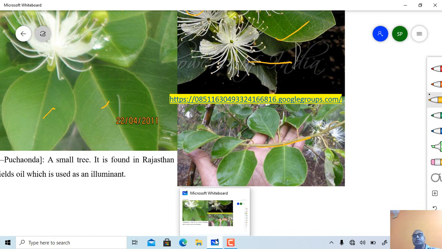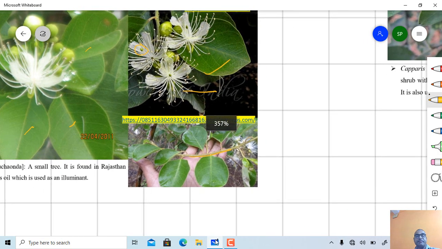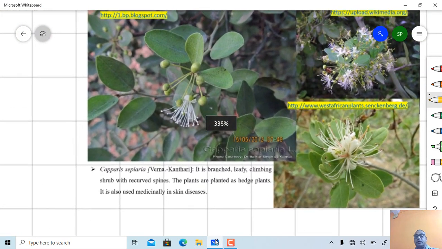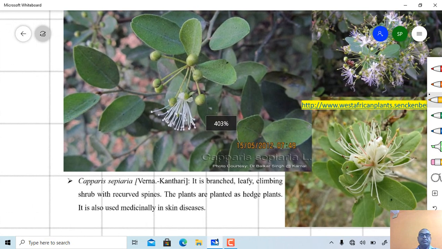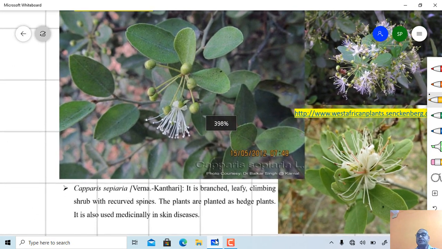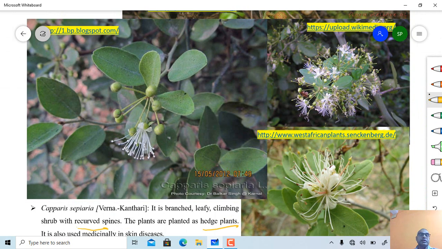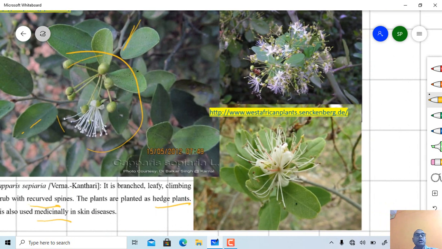Next plant here, Capparis sepiaria, a branched, leafy, climbing shrub with recurved spines. Plants are planted as hedge plants and used medicinally in skin diseases. So just see the habit of the plant, nature of leaves, and the type of inflorescence present here. Then this one is again a twig.